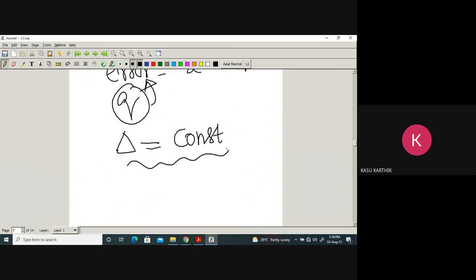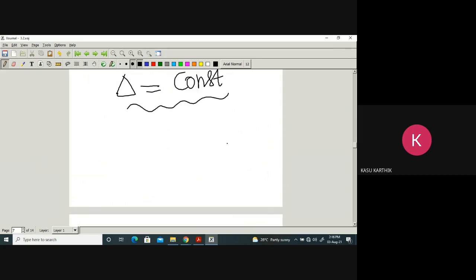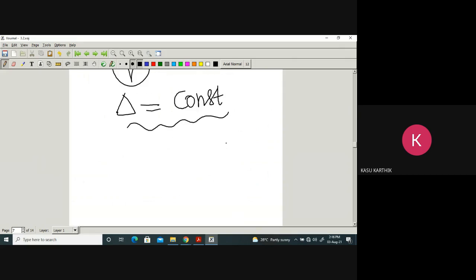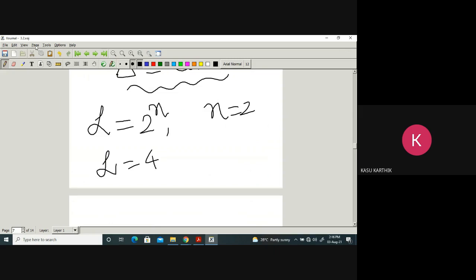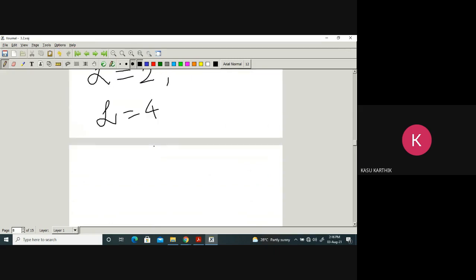If delta is constant, then it is called a uniform quantizer. What is delta? The step size. What is step size? Before that, as I told you, the number of levels will be equal to 2 power n. If n equal to 2, we have 4 levels. What are those 4 levels? We'll discuss now. What is delta? All those things we'll discuss.